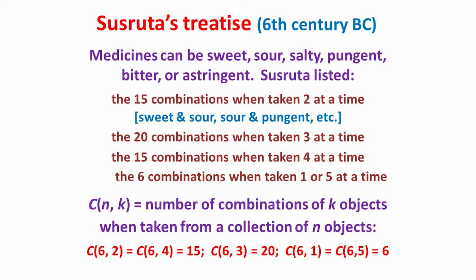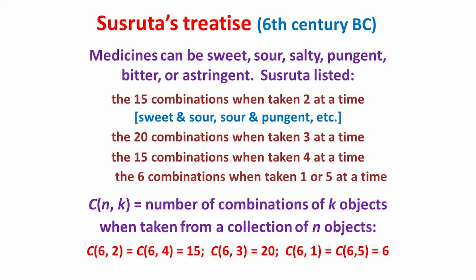For 2 at a time, there are 15 such combinations, such as sweet and sour, or sour and pungent. He also listed the 20 combinations when they're taken 3 at a time, the 15 combinations when taken 4 at a time, and the 6 combinations when taken 1 or 5 at a time.